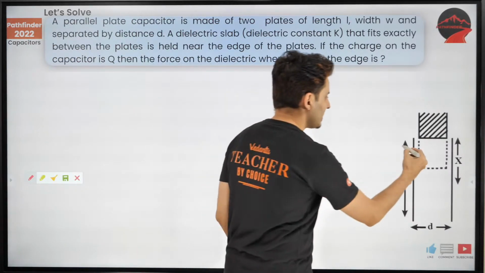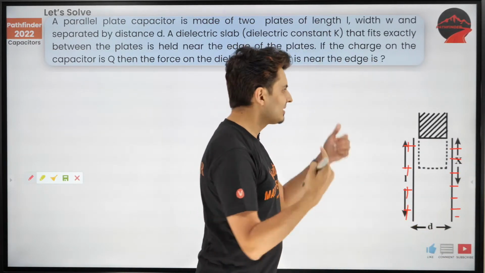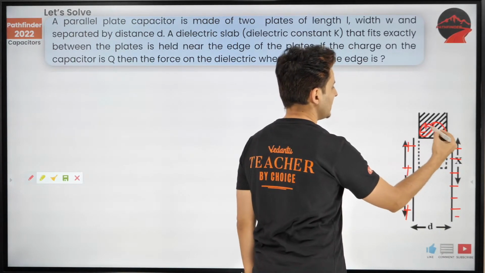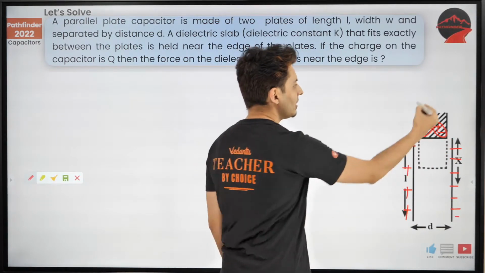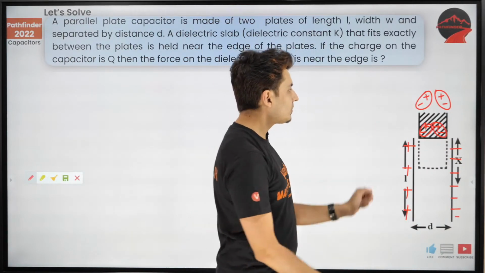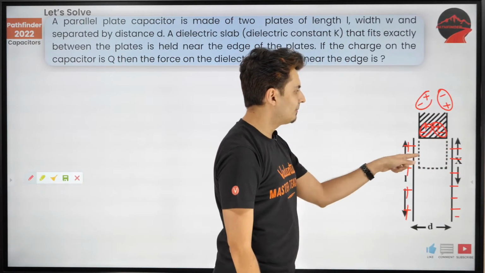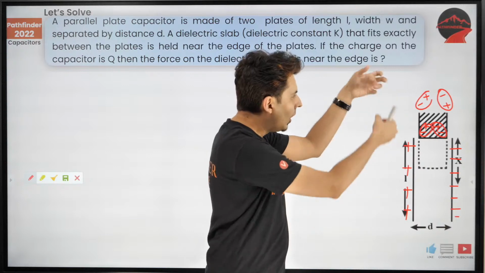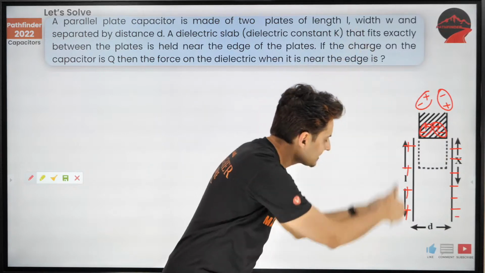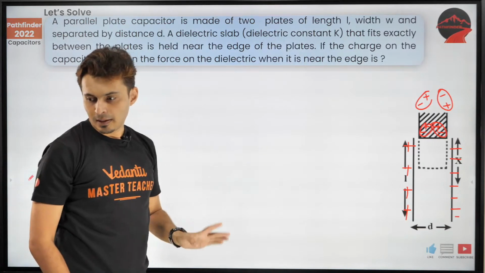Okay. Now, imagine if this plate is positively charged, this plate is negatively charged. What happens is inside the dielectric, there is polarization happening. Yes, like minus will be here, plus will be here, minus will be here, plus will be here. So you will see polarization happens in the dielectric. Now this will be positive here, negative here. This positive will attract the negative, this negative will attract the positive. So all the polarized molecules you will see will get attracted by the plates. Hence there is a pulling force on the dielectric. That's what it is.